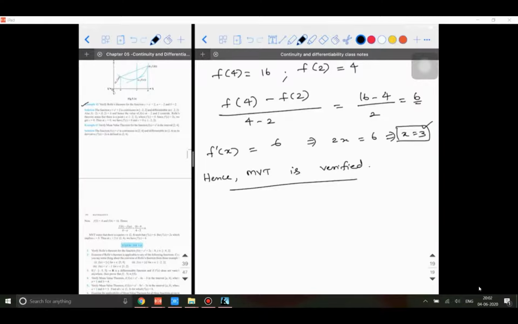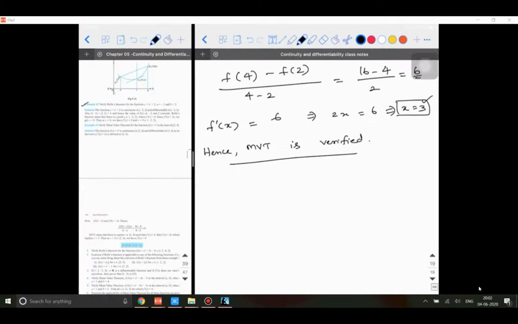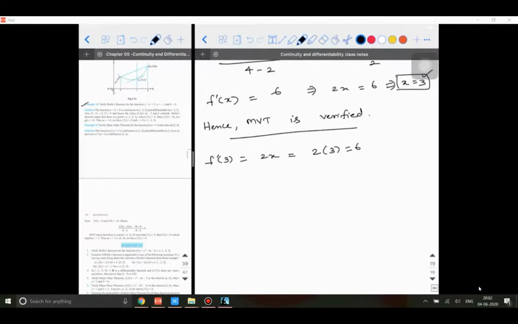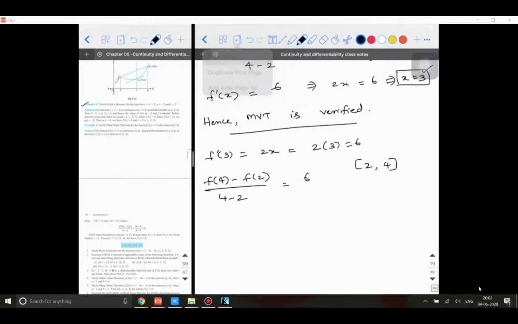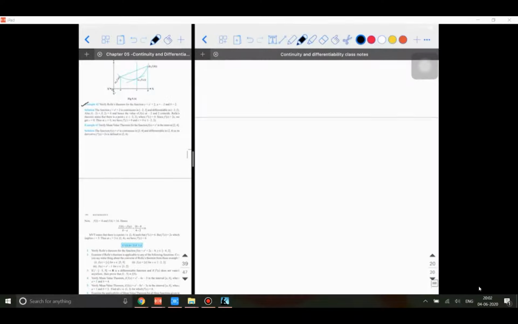Now x is equal to 3 is a point that lies between 2 and 4. What is f dash of 3? For this function f dash is 2x, so 2 into 3, that is 6. What is the slope of the chord joining the endpoints of the curve? The starting point is 2, the ending point is 4. So f of 4 minus f of 2 divided by 4 minus 2, what did this give us? This also gave us 6. Now if you want to visualize it graphically, I'll show you.